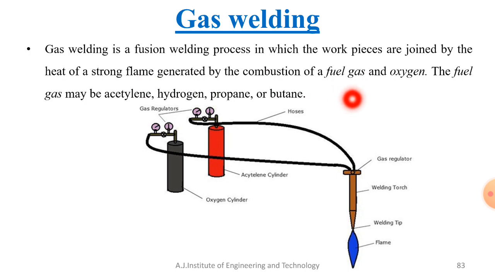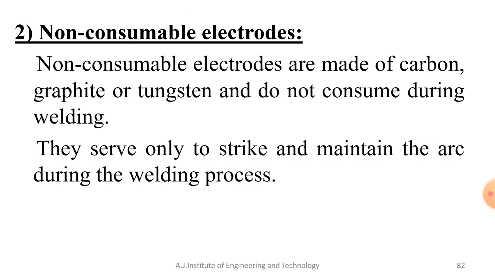You always have to go for a mixture, a combination of two gases, and only then can you achieve the gas welding process. There are a lot of options, but the best combination is oxy-acetylene, that is oxygen plus acetylene mixture. It's also called oxy-acetylene gas welding.